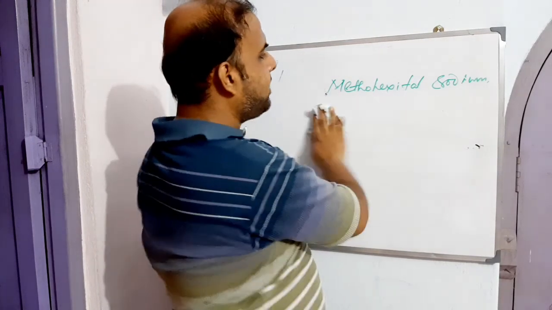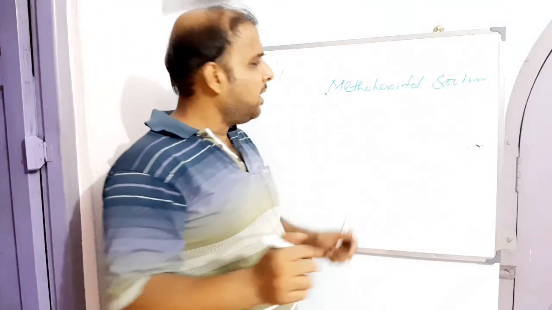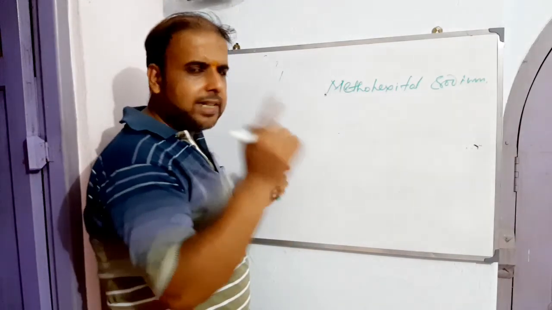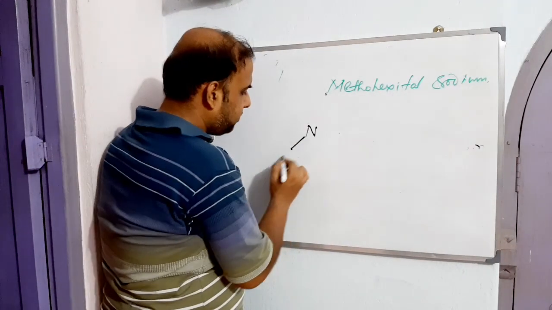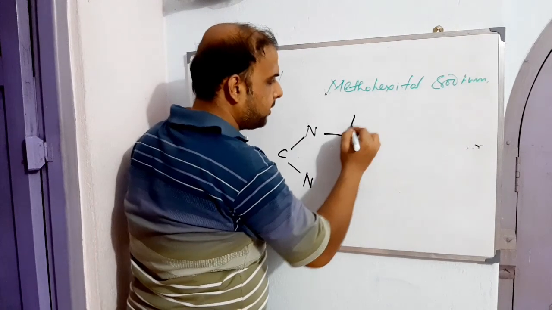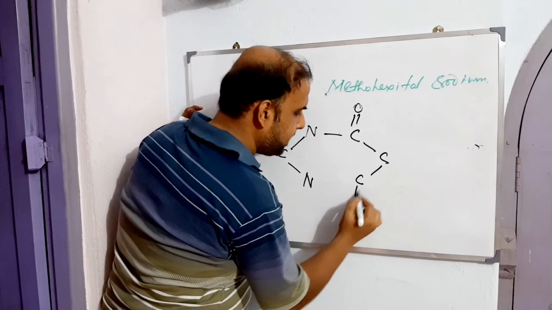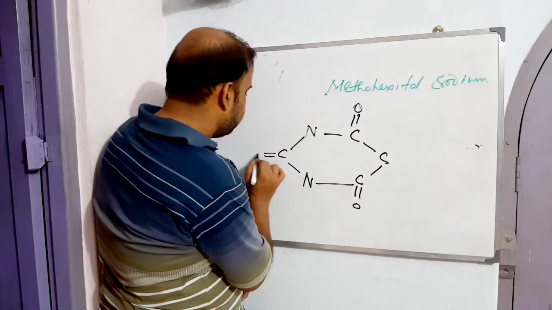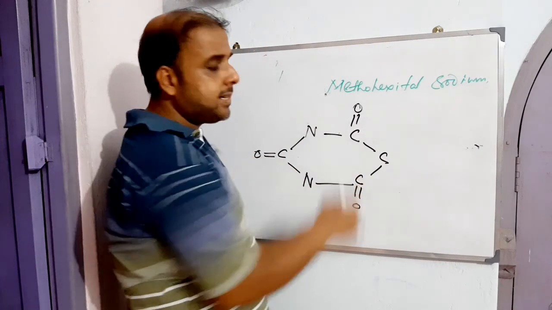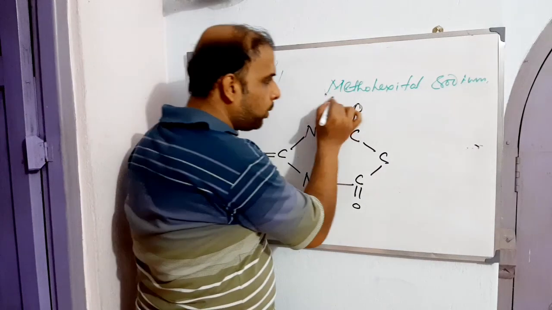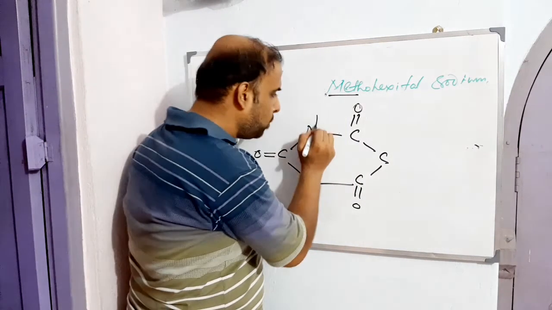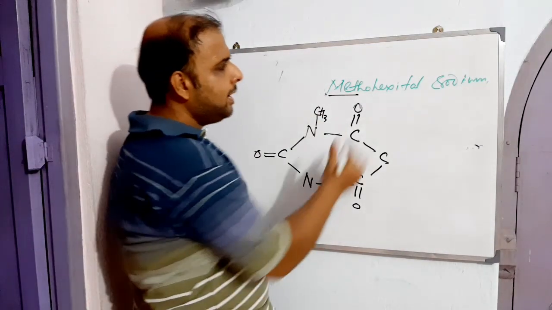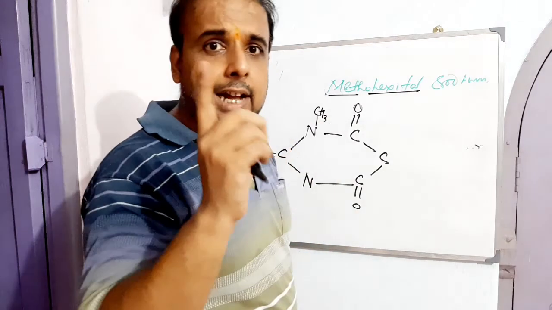First and foremost, as we just came to know, it belongs to the barbituric acid derivatives, so we try to figure out the basic skeleton of barbituric acid. This is the basic skeleton, that means 1,3-diazinane-2,4,6-trione. Metho means there should be a methyl placed at position 1. We have inserted one methyl group. Hexital means a 6-membered carbon system is there.